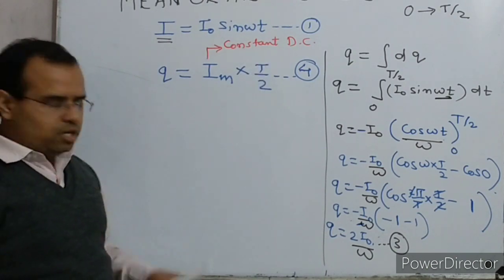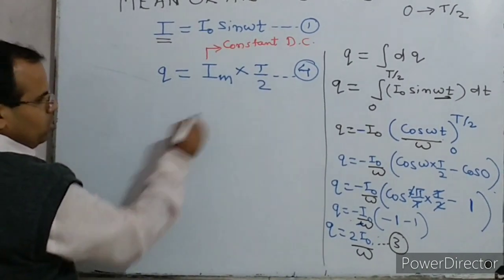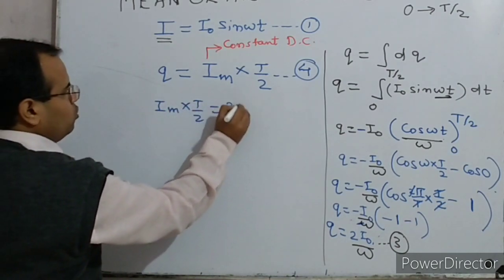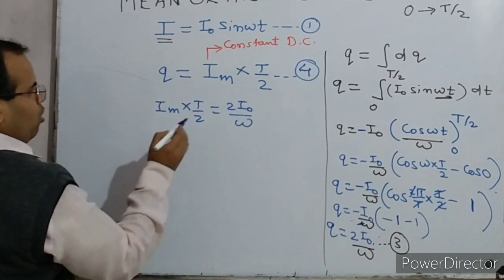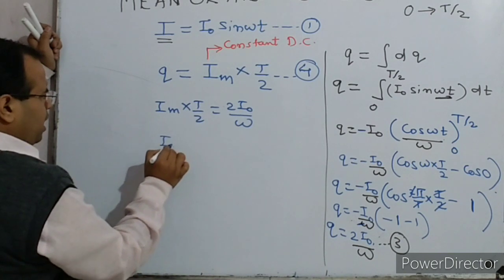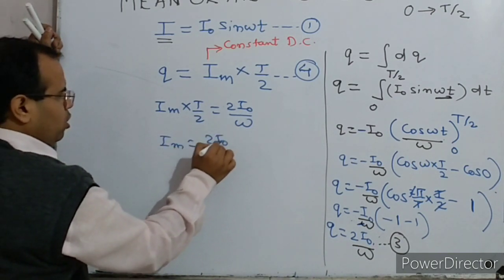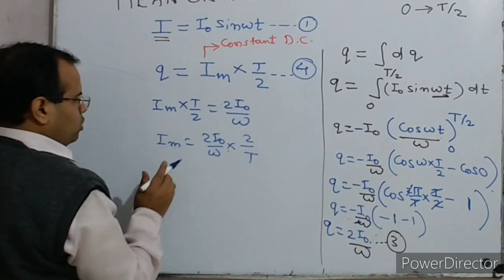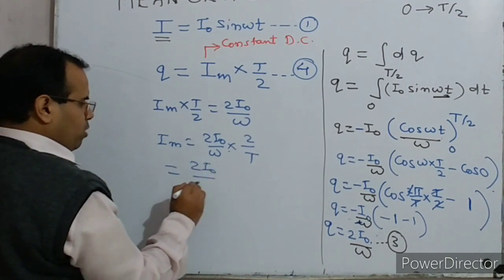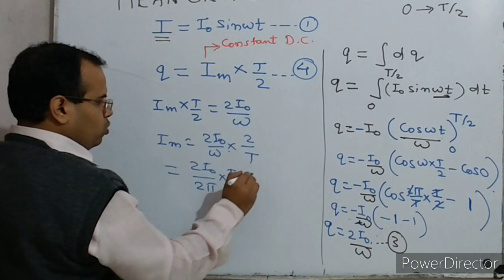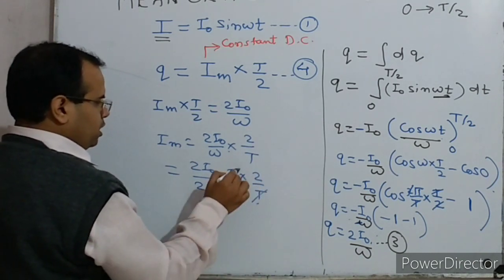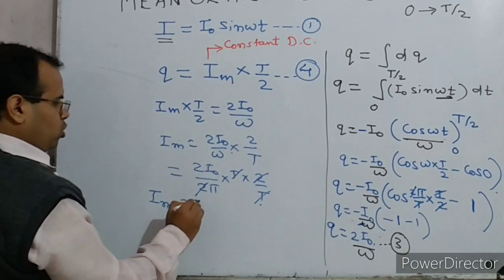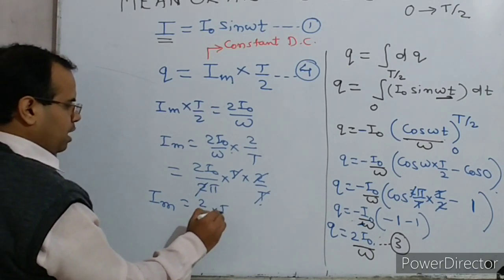So by equations 3 and 4 you can write Im into capital T by 2 is equal to 2 I naught by omega, or Im is equal to 2 I naught by omega multiplied by 2 upon capital T. And omega is 2 pi by capital T, so this T and T cancel, 2 and 2 cancel, and Im is equal to 2 upon pi multiplied by I naught.